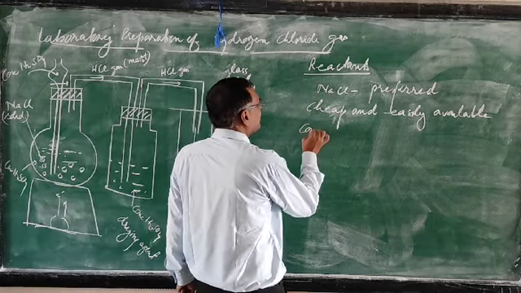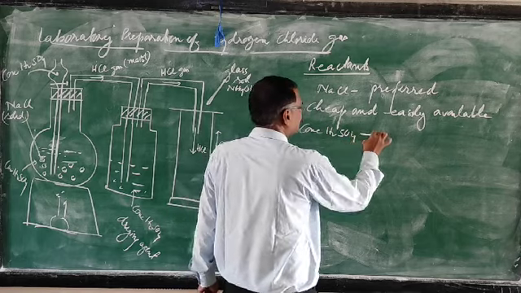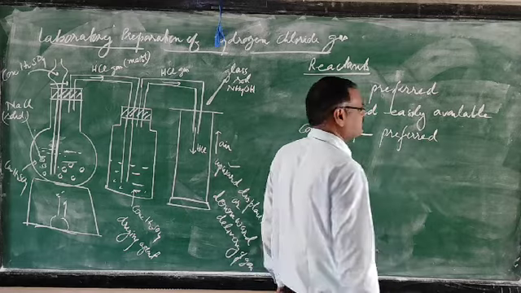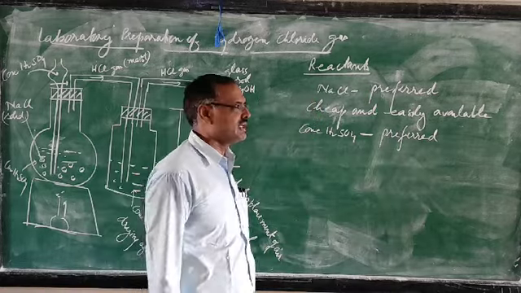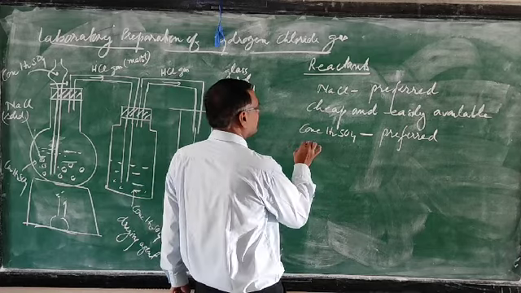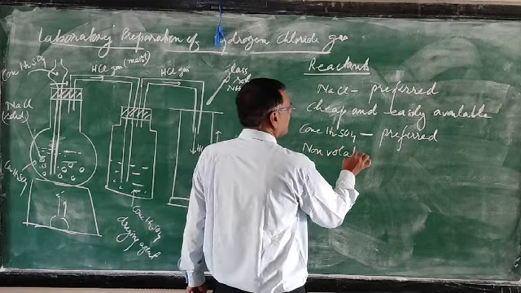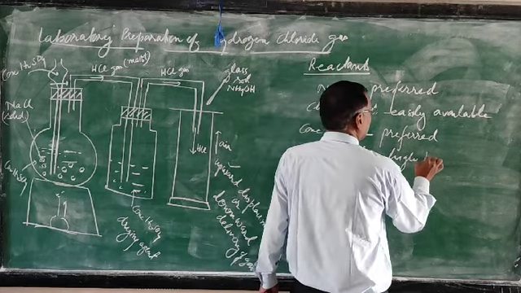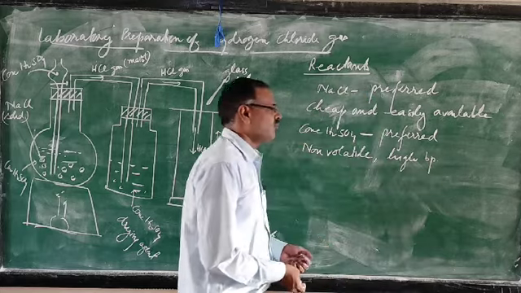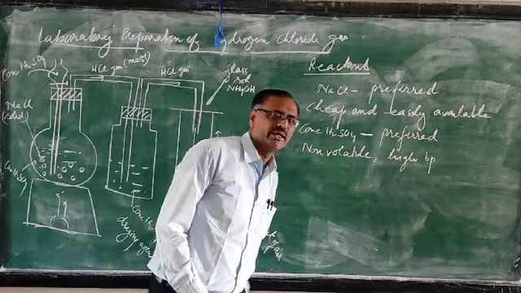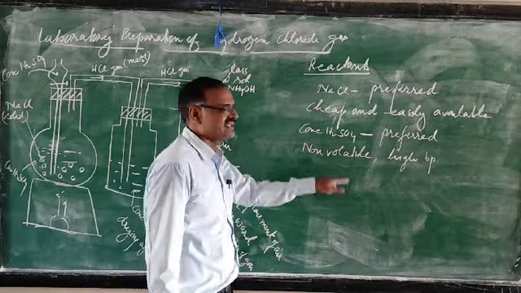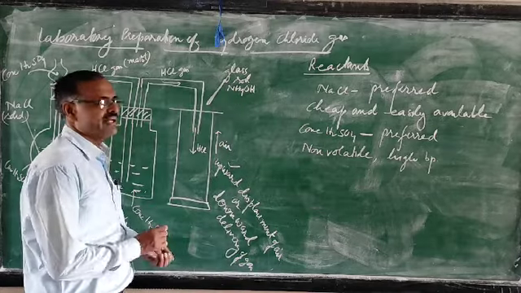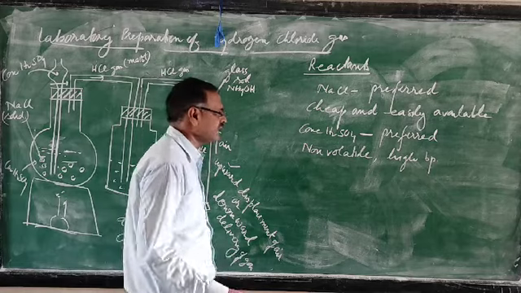Then second point, concentrated sulfuric acid is preferred. Why is it preferred to the other acids? Because it is non-volatile and has a high boiling point. So you must be thinking what will happen if it is non-volatile. When the sodium chloride is heated with concentrated sulfuric acid, then sulfuric acid will displace HCl from the chloride. Equation I will give you in the next one.